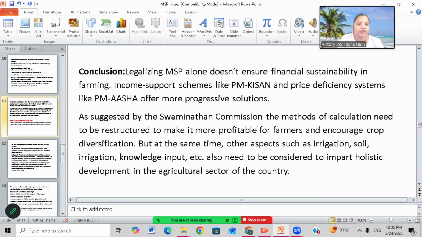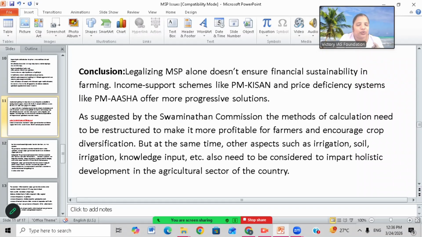Also, the farmer should not blindly go for these 22 crops to get the MSP. He should take into account whether the soil is suitable for the crop or not, and whether he is getting proper irrigation support in rain-fed areas for the crop to grow. Suppose sufficient rainfall is not there and irrigation is not available.